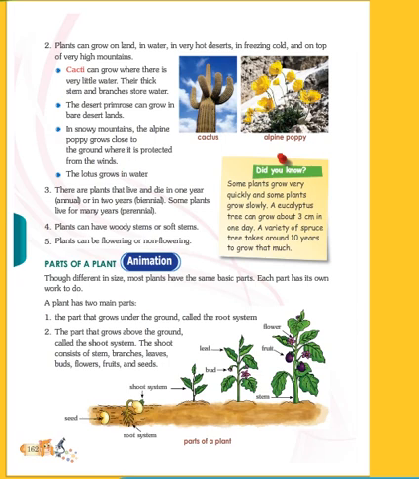Cacti can grow where there is very little water. Cacti is a type of plant. It can grow somewhere where very little water is there. At that place cacti can grow easily. Their thick stem and branches store water. The stem and the branches of the cacti can store the water.